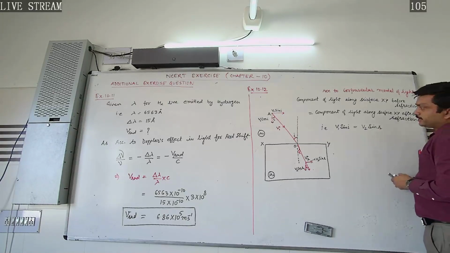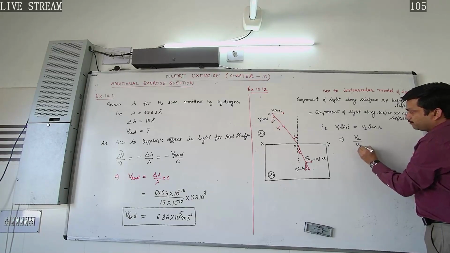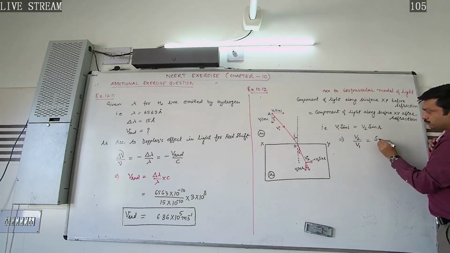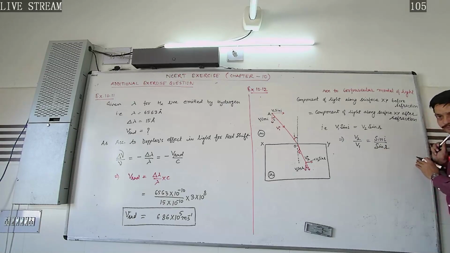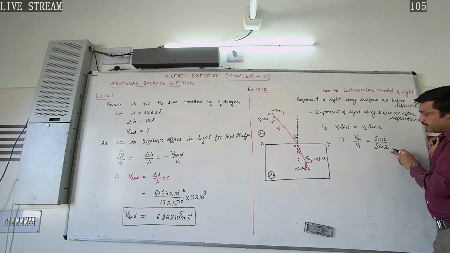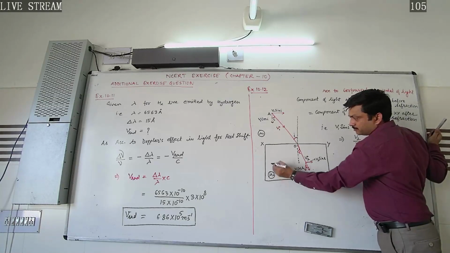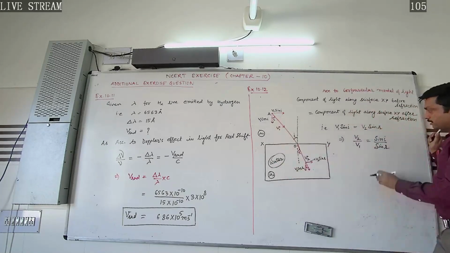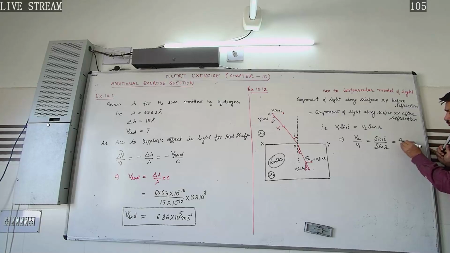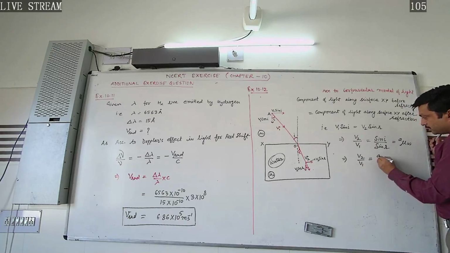So what we get here, which implies V2 over V1 will equal sin I over sin R. Now, what about this sin I over sin R? That is the relative refractive index of this medium; we have considered water. So the ray of light is coming from air to water, so it equals aμw. Which implies V2 over V1 is also aμw. Let this be equation number 1.